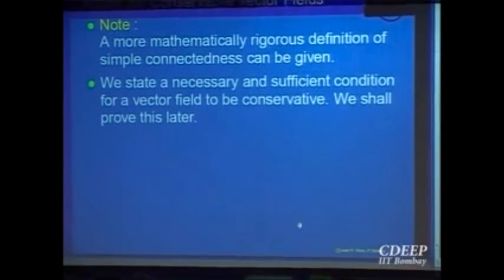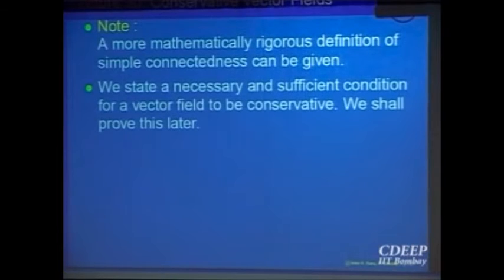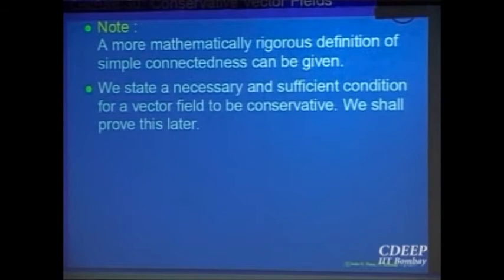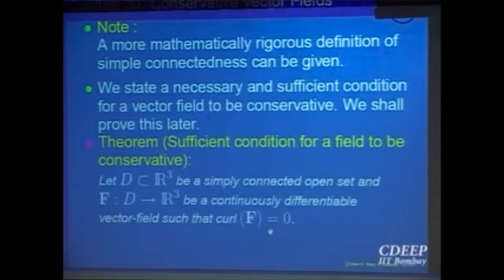We will probably prove in the last two or three lectures of this course that in a simply connected domain, if the curl of a vector field is 0, then it is also conservative. That was the main idea of bringing in simple connectedness. Namely, this theorem is true, a sufficient condition for a field to be conservative: if the curl of a vector field is 0 and the domain is simply connected. Connected alone is not enough, we have already given an example. So if the domain is simply connected and curl is 0, that is sufficient to say that the vector field is conservative.